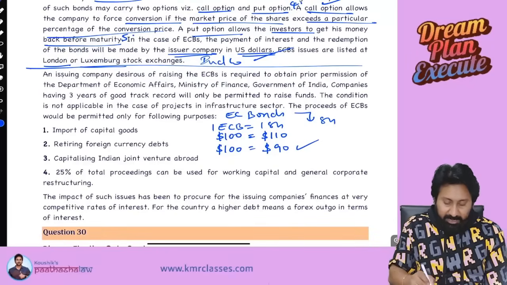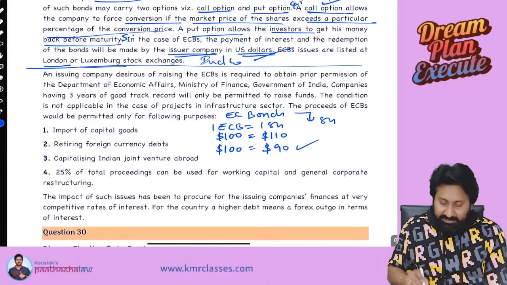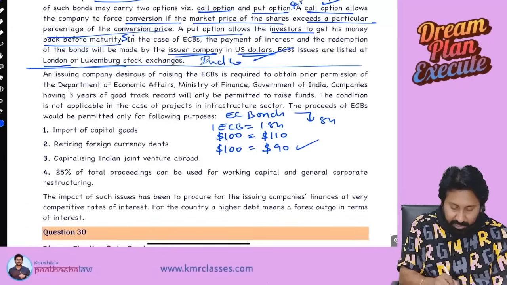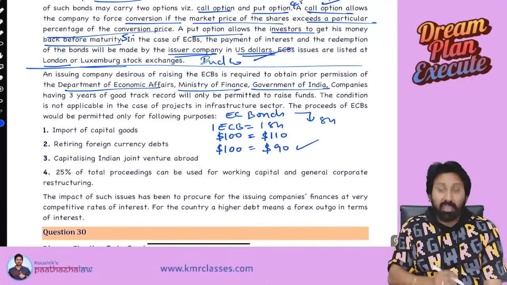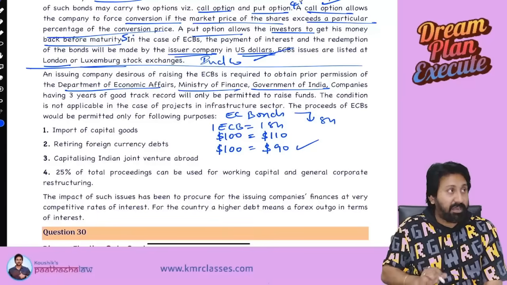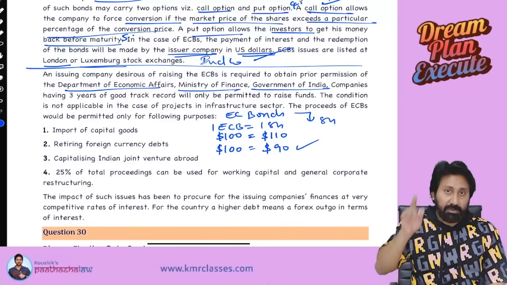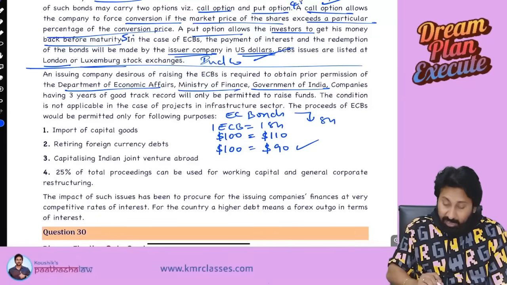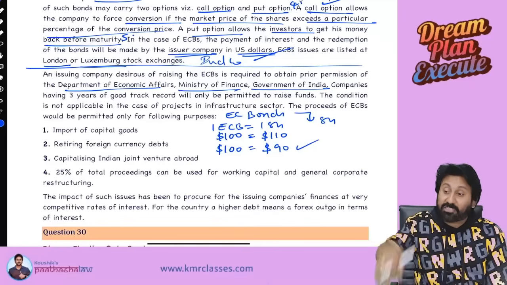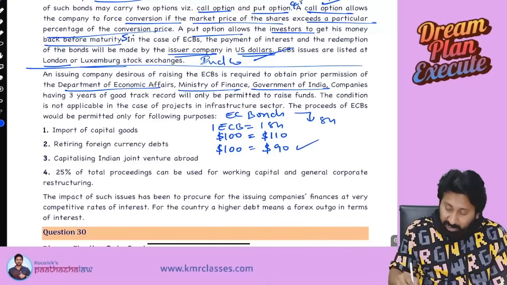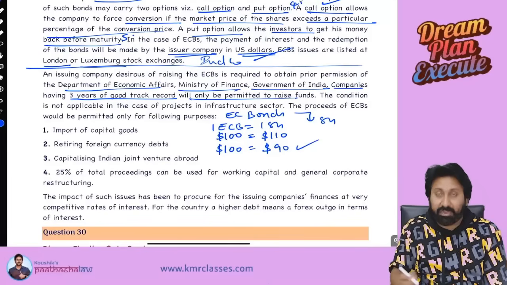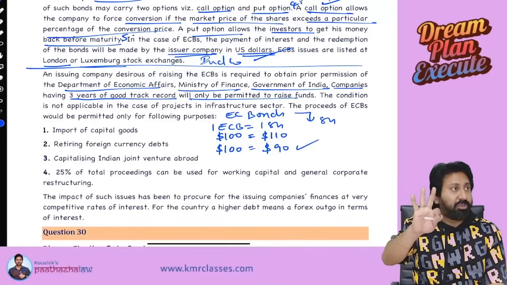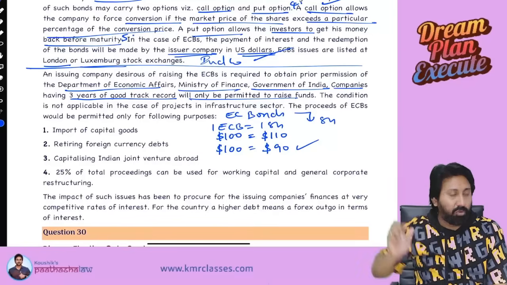An issuing company desirous of raising ECBC is required to obtain prior permission of the Department of Economic Affairs, Ministry of Finance, Government of India. So permission is required. Whose permission is required? Department of Economic Affairs, Ministry of Finance, Government of India. And the company, I can't start today and immediately go for convertible. A company having 3 years of good track record will only be permitted. Means minimum 3 years you need to wait in order to go for euro convertible bond.